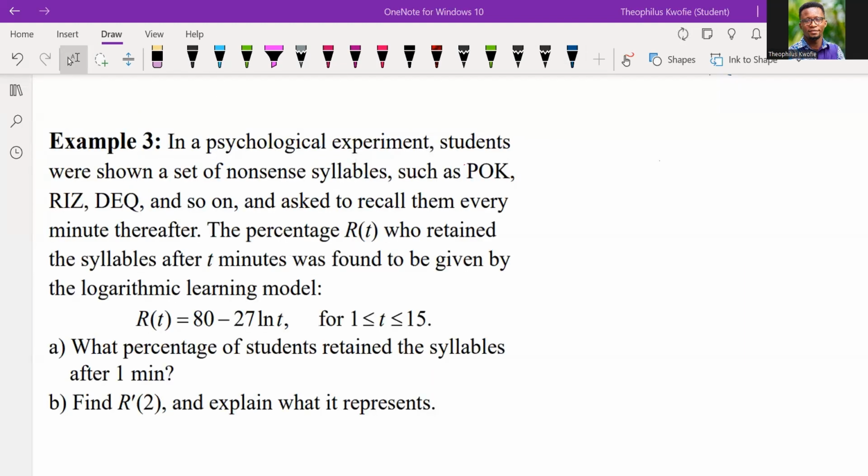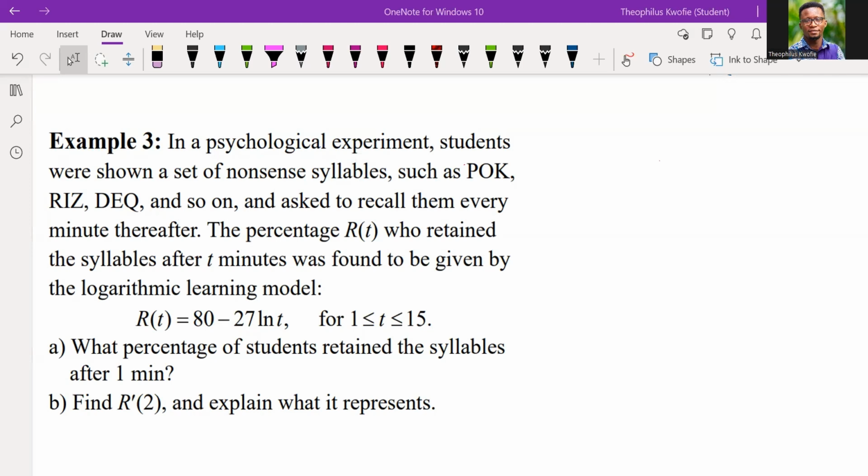All right. So I would want us to look at situations where we can apply the logarithmic functions. So today, the first practical problem of the day is given to us as this. In a psychological experiment, students were shown nonsense syllables such as POK, RIZ, DEQ, and so on, and asked to recall them every minute thereafter. The percentage, R of T, who retained the syllable after T minutes, was found to be given by the logarithmic learning model. And we claim that the time is within 1 minute to 15 minutes.